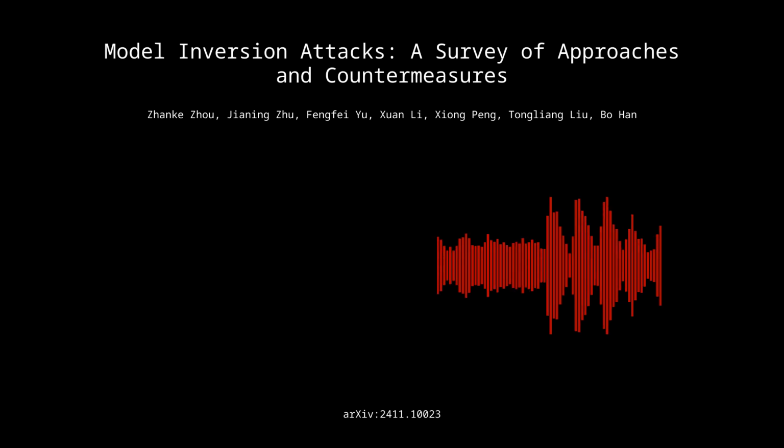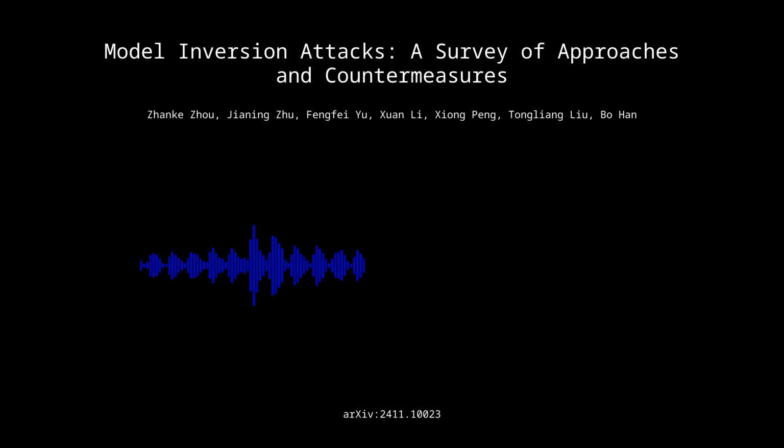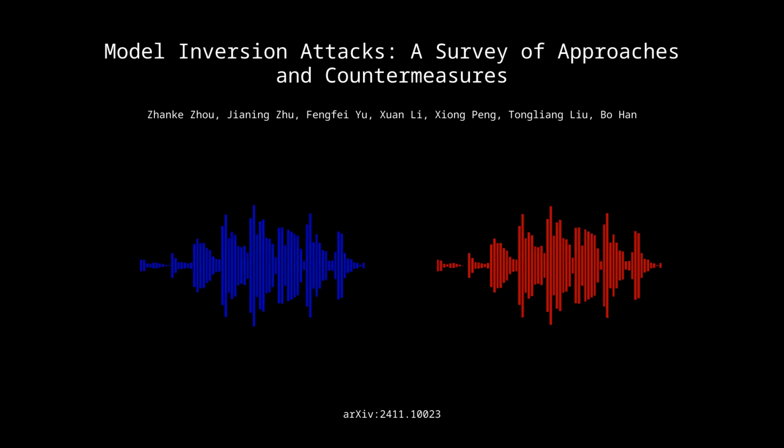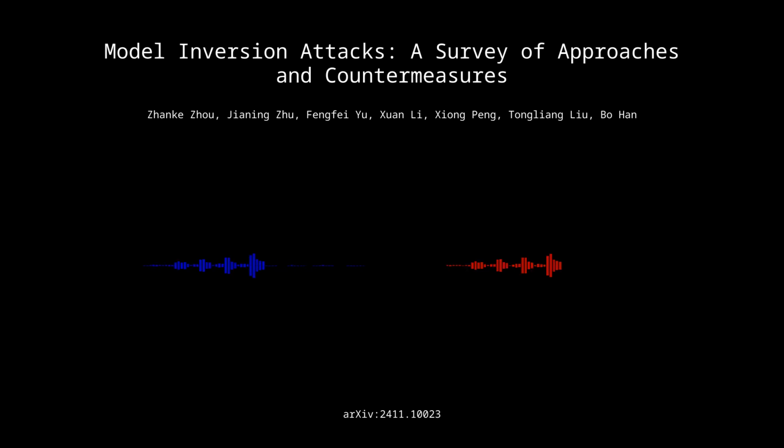Okay, cool. So let's shift our focus to the text domain. What about text? The paper highlights the growing concern over the privacy risks associated with language models, especially given their ability to generate highly realistic and coherent text. These language models have become incredibly powerful. But with that power comes the potential for misuse, and privacy breaches.